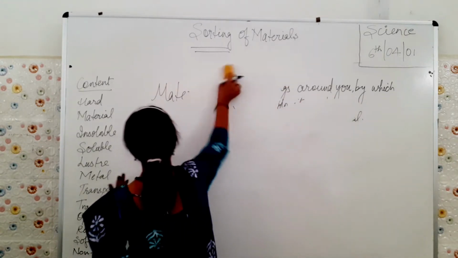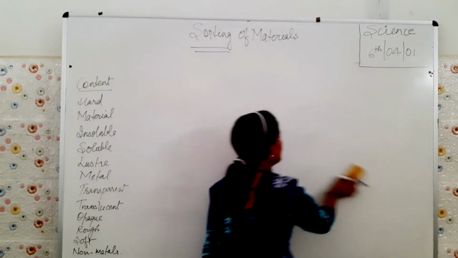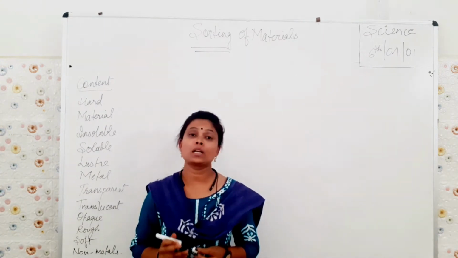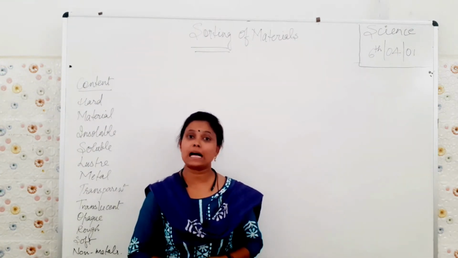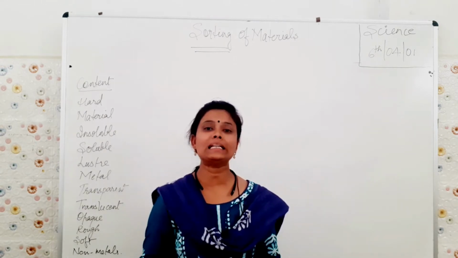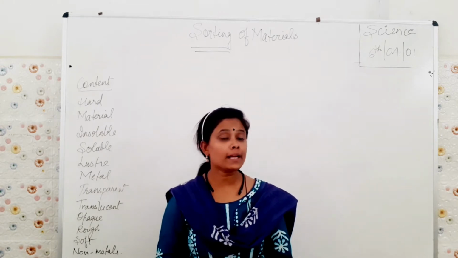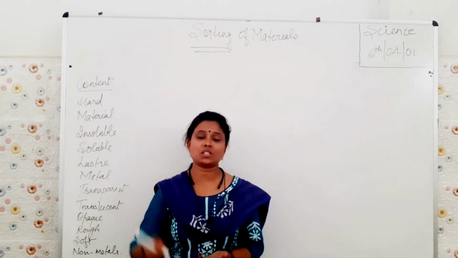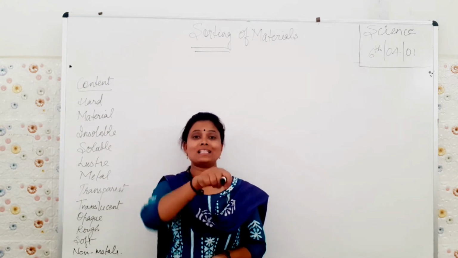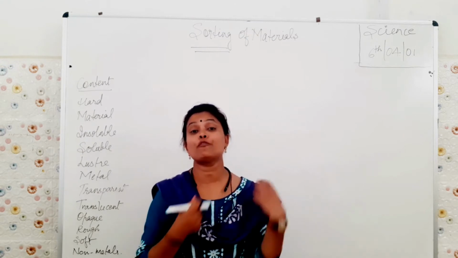Next we have soluble and insoluble. Let me teach you that by an example. Soluble substances are the substances which can completely dissolve in water. For example, you just take a tablespoon of sugar and pour it inside a glass of water.